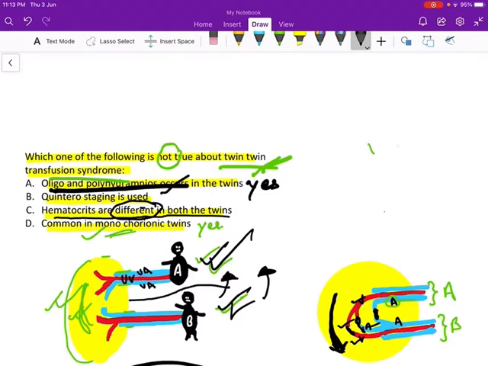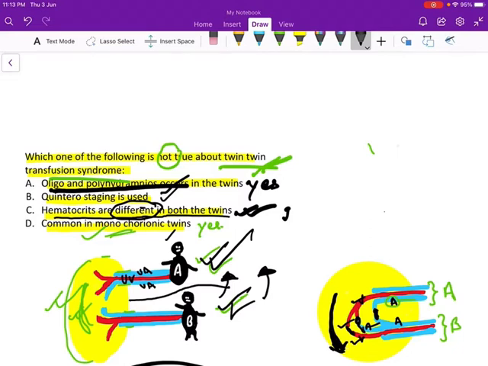So this option is actually the true answer, that hematocrits are the same in both the twins. Hematocrits are different in both the twins only in cases of twin anemia polycythemia sequence. This is another syndrome which is common in the monochorionic twins. Okay, another thing is Quintero staging is used. So Quintero staging is used for twin-twin transfusion syndrome.